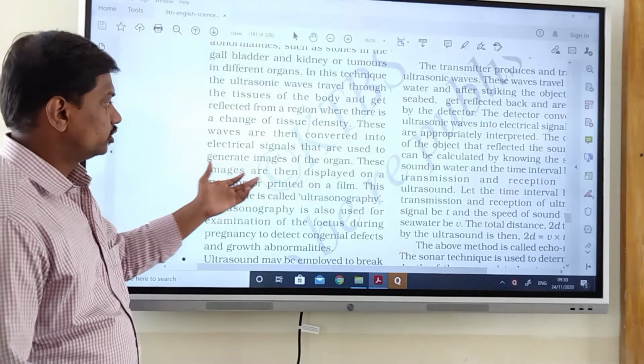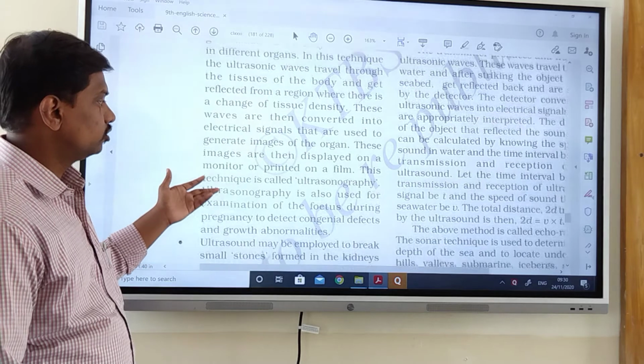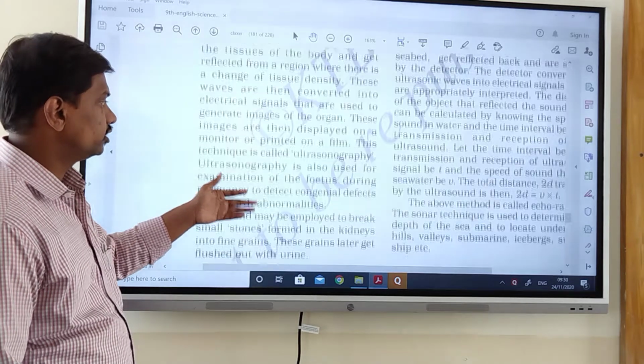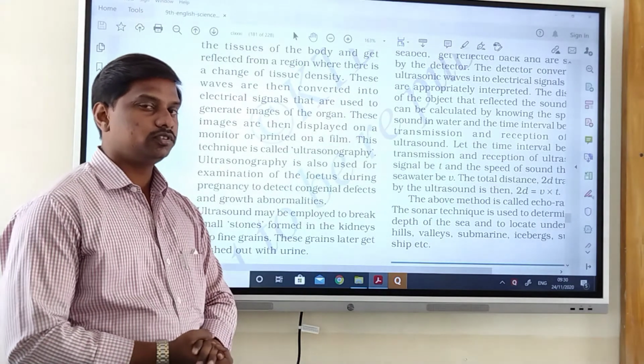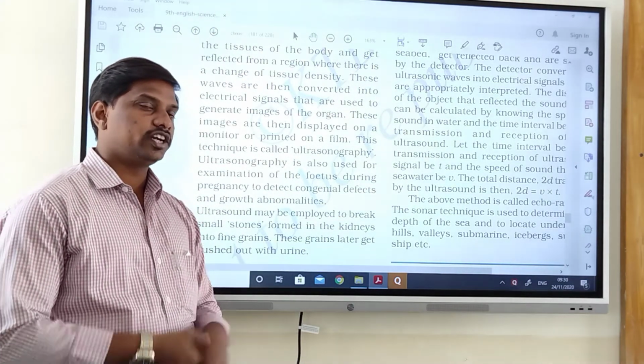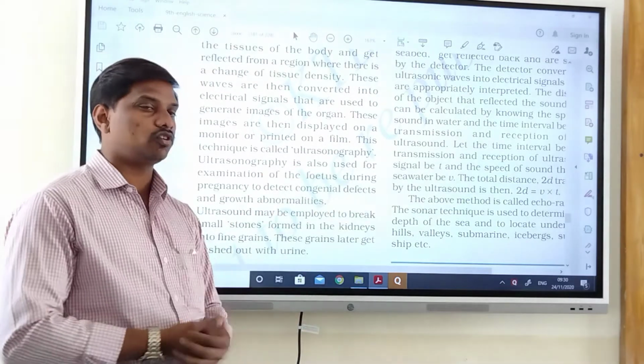So electrical signals generate the image of organs. These images are then displayed on the monitor or printed on the film. This technique is called ultrasonography. So ultrasonography means they will get the pictures and we can print out that picture. That is known as ultrasonography.